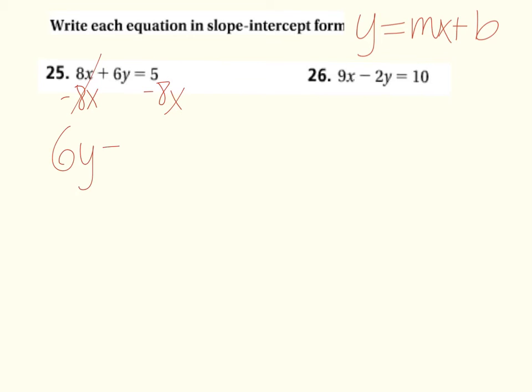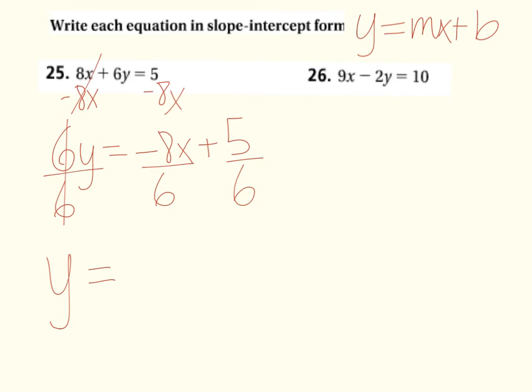So I get 6y equals, if we want it in this form, the x needs to come first. So that negative 8x and the positive 5, I can't combine those. One of them has a variable and the other one does not. So I need to put the negative 8x out front. That positive 5 is going to come as my second term. And then finally, just divide by the 6. And I need to divide every single term by 6. So I end up with y equals negative 8 over 6 simplifies to negative 4/3. And then the 5/6 does not simplify, so I'm going to leave that as 5/6.